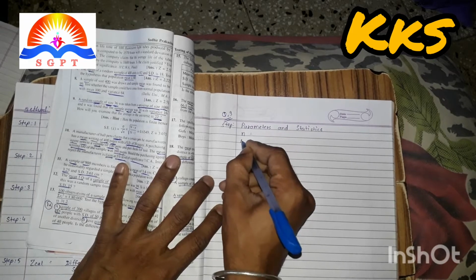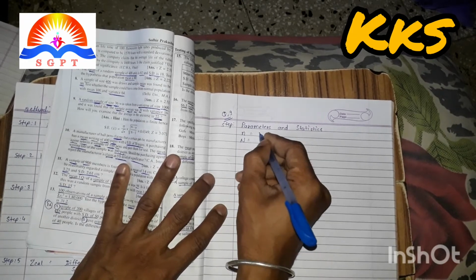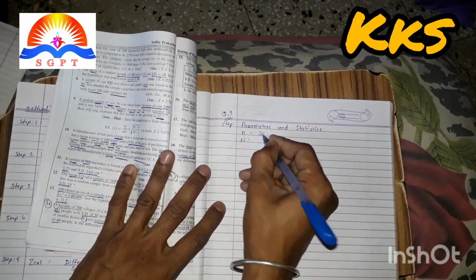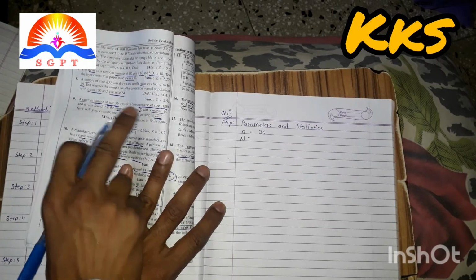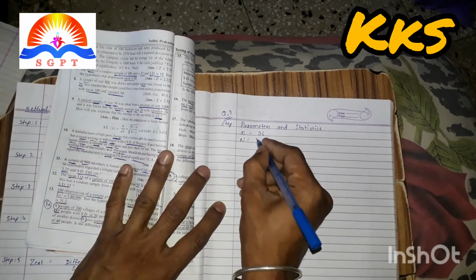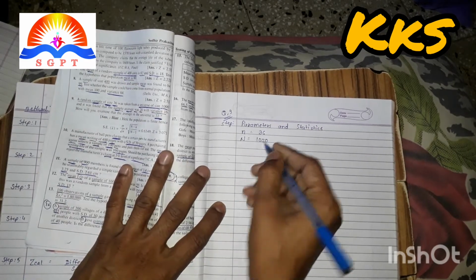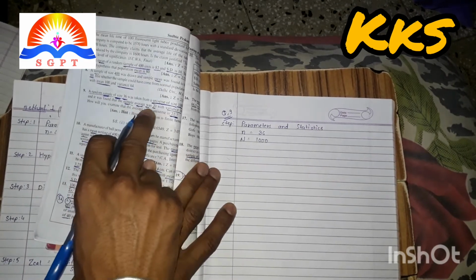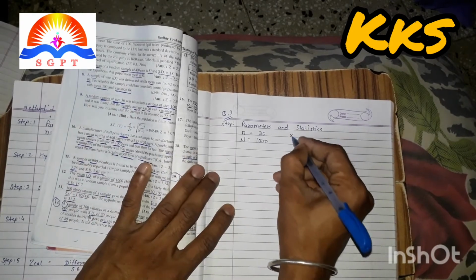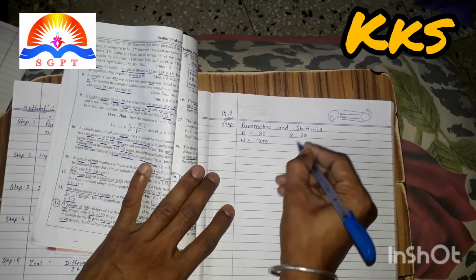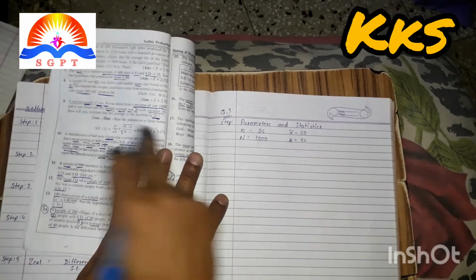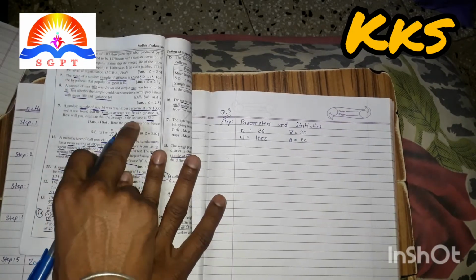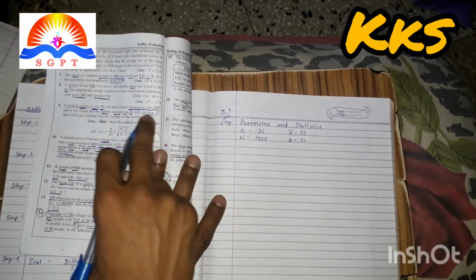Small n, capital N. So small n is given as 36, the sample size, and the universe size, capital N, is given. The sample average is 20. Mu is equal to 22. The universe average is called mu, that is 22.